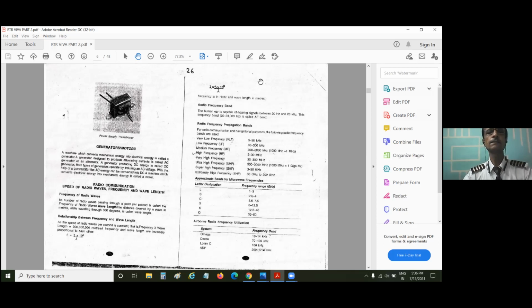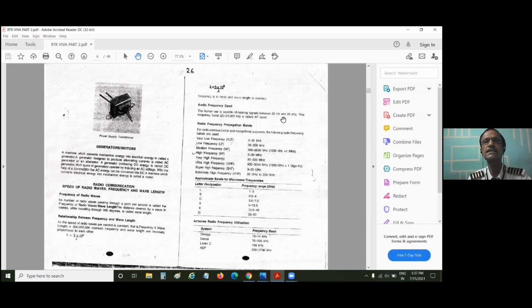So you must know the audio frequency band. Any normal human ear is capable of hearing between 20 hertz and 20 kilohertz. Because 1,000 hertz is 1 kilohertz, that's why they said 20,000 hertz, which is 20 kilohertz.